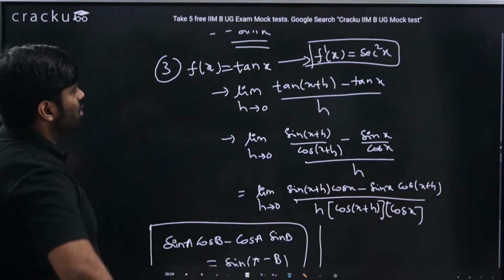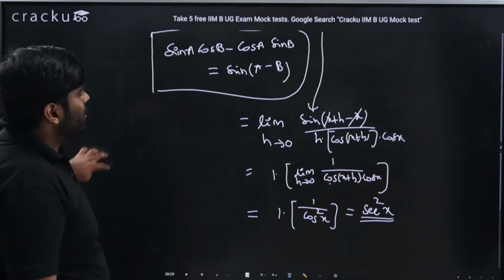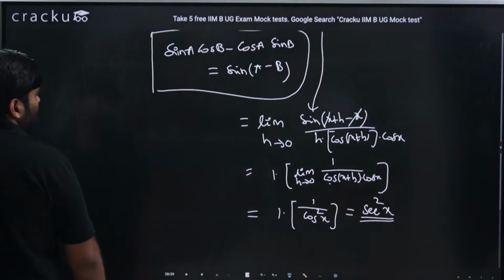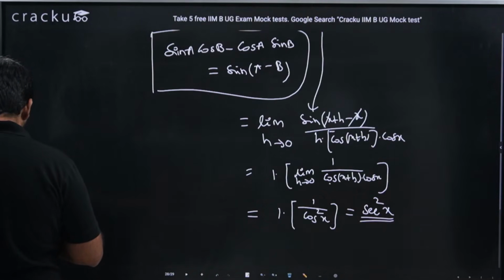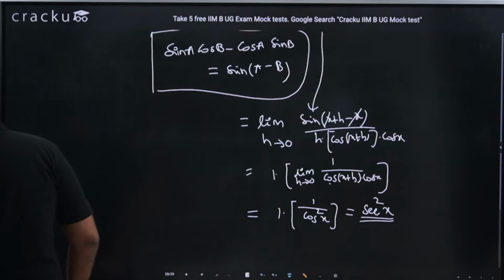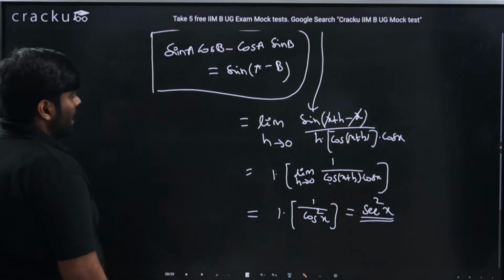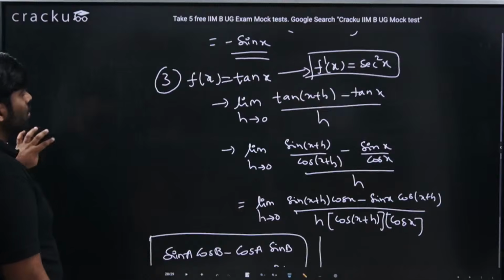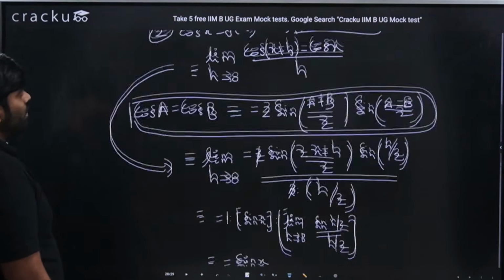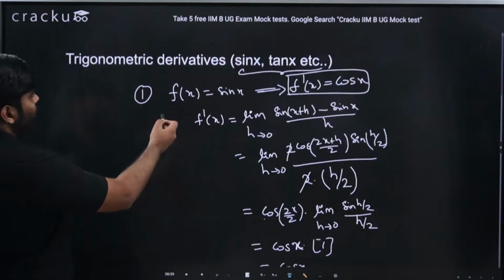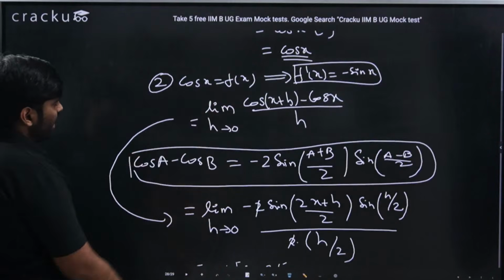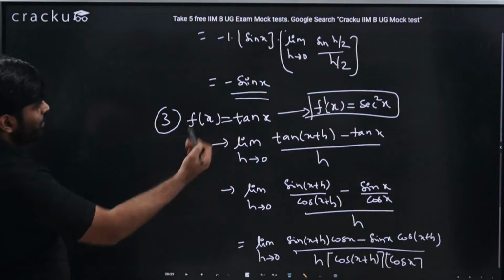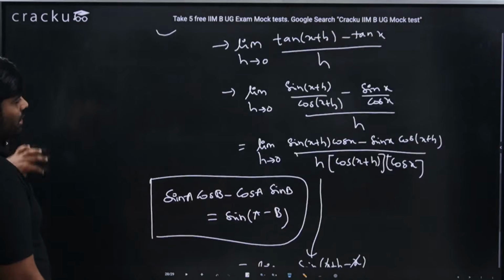That is sin A cos B minus cos A sin B, and we end up getting this particular limit value. Am I clear? I think I'm clear. We have done 3 trigonometric functions now. If f of x is sin x, f dash of x is cos x. For cos x, the differentiation would be minus sin x. For tan x, the differentiation would be secant square x. These 3 things we have seen.